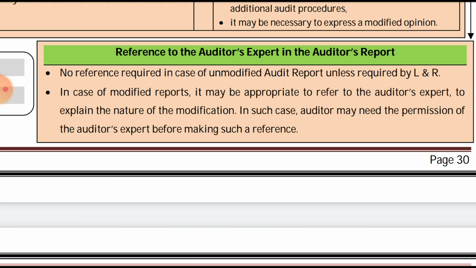Based on that, the auditor has modified the report to explain the nature of the modification. In such a case, the auditor may need the permission of the auditor's expert before making such reference. Even in case of any modification, if he is giving the reference for clear understanding, he has to take the permission of the auditor's expert.